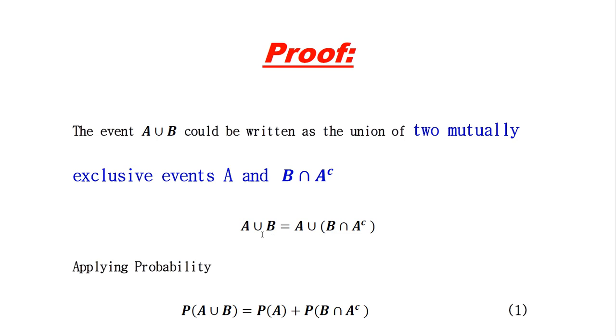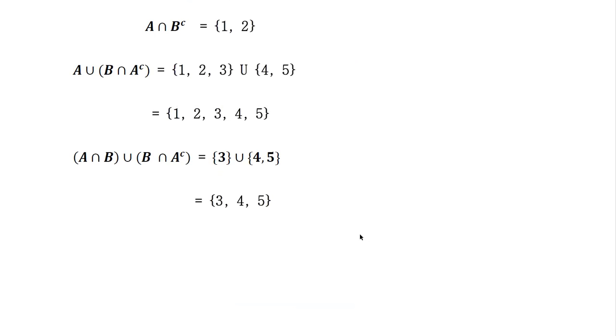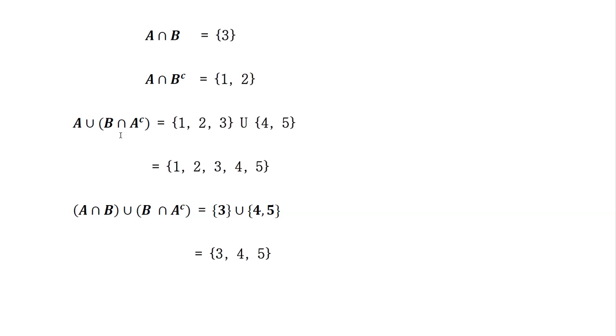So we can write A union B as A union (B intersection A complement). If we go above, A union (B intersection A complement) is equal to A elements 1, 2, 3 union 4 and 5, the A complement elements.